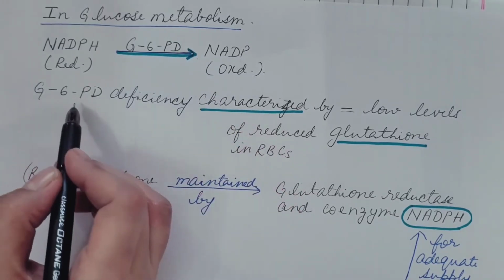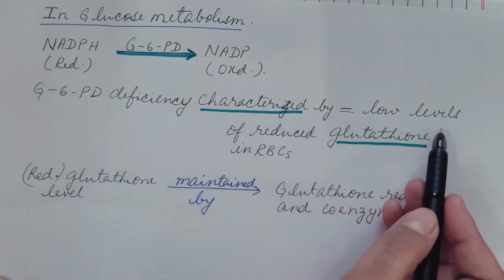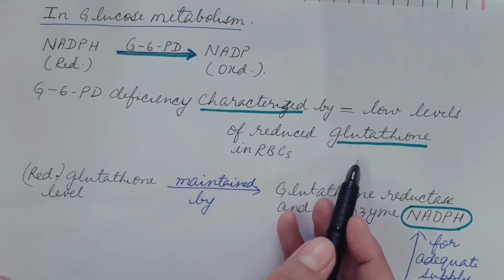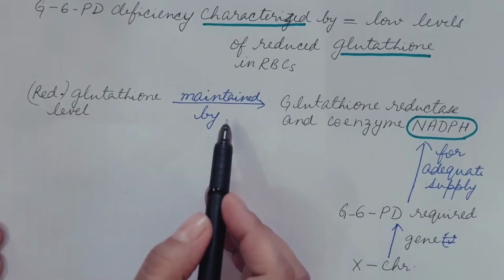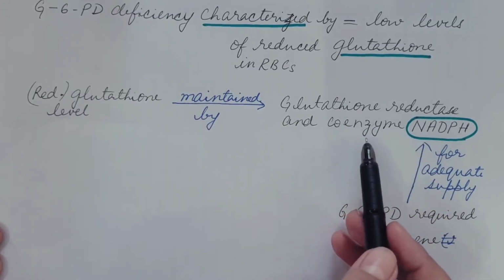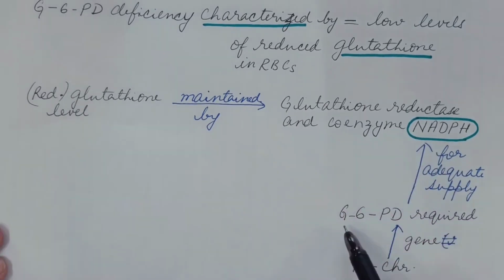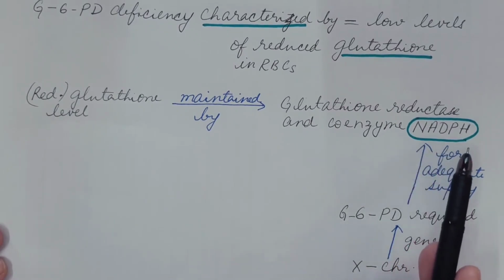Also, its deficiency is characterized by low levels of reduced glutathione in RBCs. Reduced glutathione level is maintained by glutathione reductase and its coenzyme NADPH. And we have seen earlier that glucose 6-phosphate dehydrogenase is required for the adequate supply of NADPH.